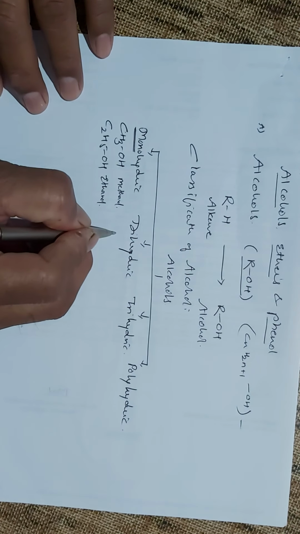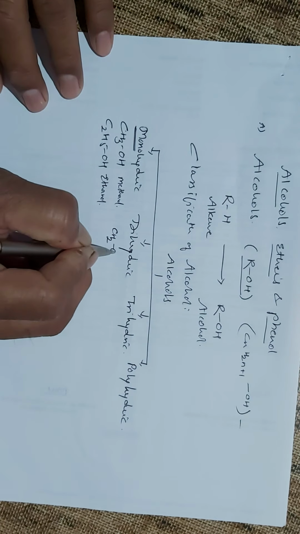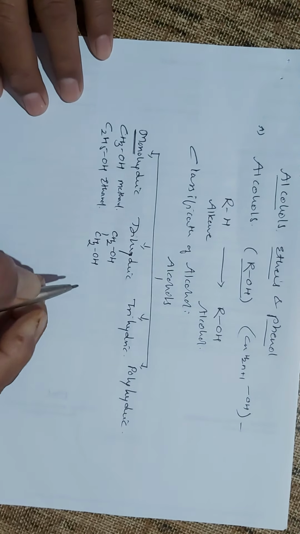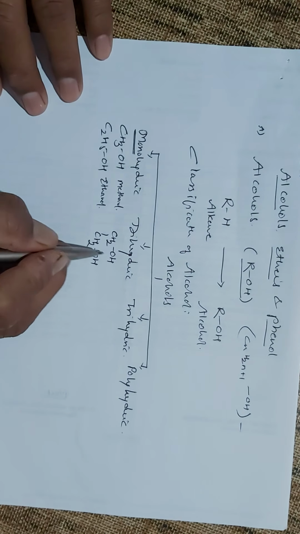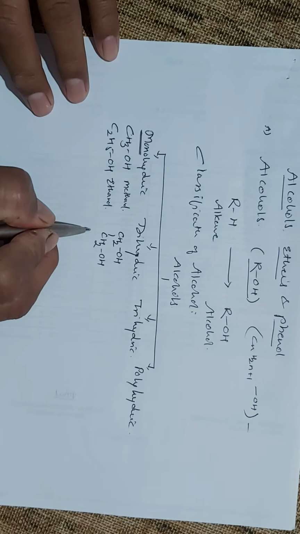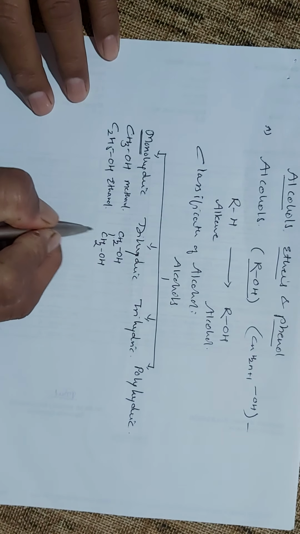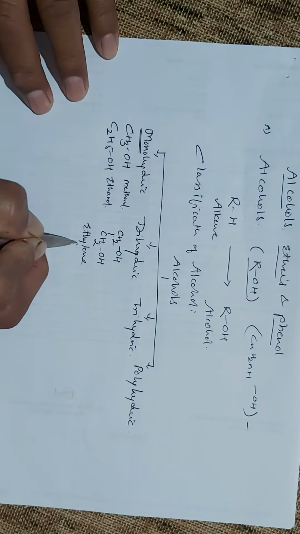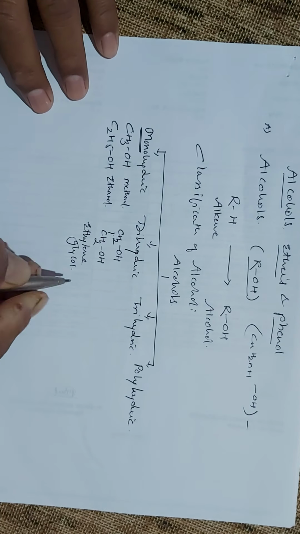When the molecule contains two hydroxyl groups in one and the same molecule, here these hydroxy groups are present on the adjacent carbon atoms, and this contains two carbons. So it is termed as your ethylene glycol.